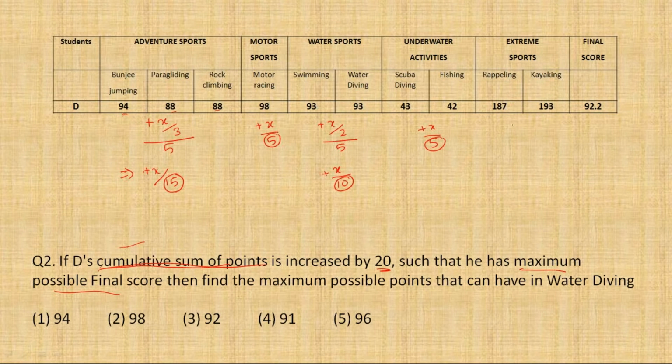And finally the extreme sports, if you add X points, first it will be divided because you have to find it out of 100, then further it will be divided by 2 because you have to find the group's average, and finally it will be divided by 5। So basically if you add X points, it is going to be divided by 20 to show its effect in the final score। दूसरे शब्दों में कह सकते हैं कि